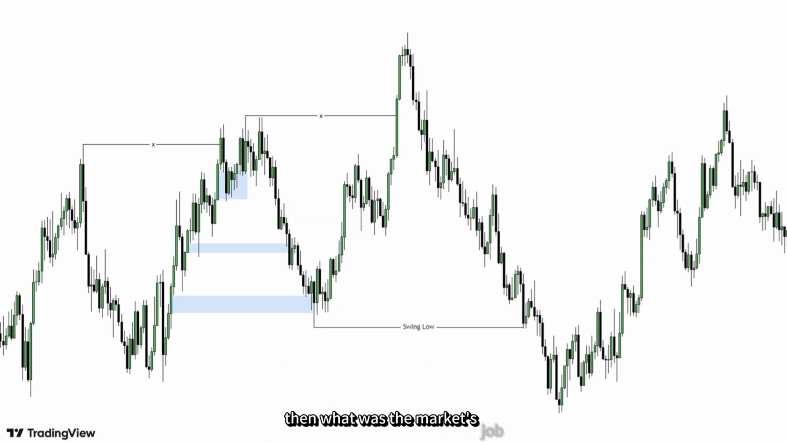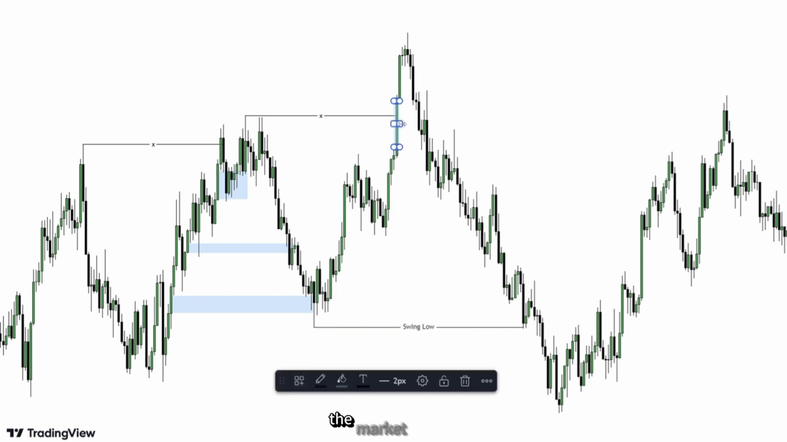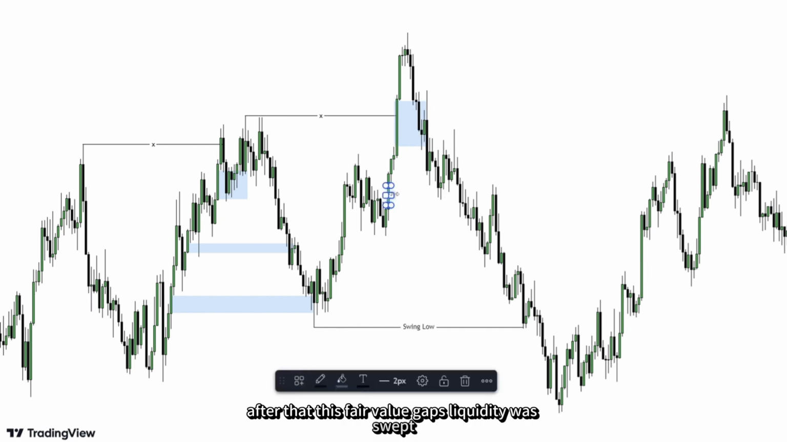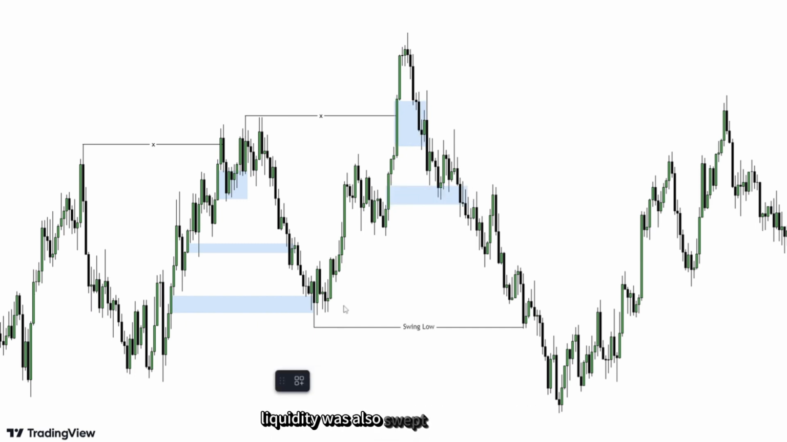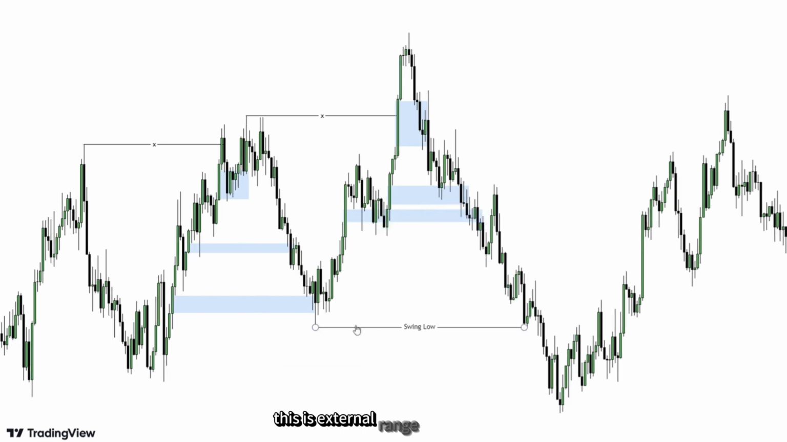Then what was the market's job? To move from external to internal range. The market came to internal range liquidity to fill fair value gaps. One fair value gap was here. The market filled it. After that, this fair value gap's liquidity was swept. This fair value gap's liquidity was also swept by the market. Then there was a swing low, and the market swept its liquidity. This is external range liquidity. Here, the market swept this low's liquidity.